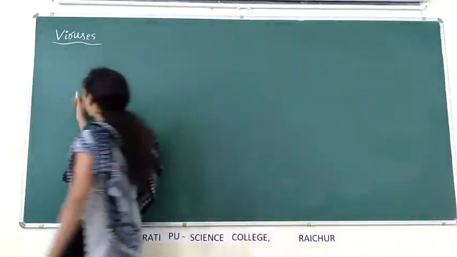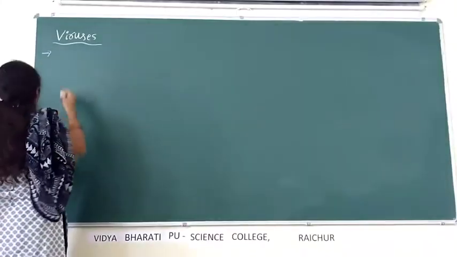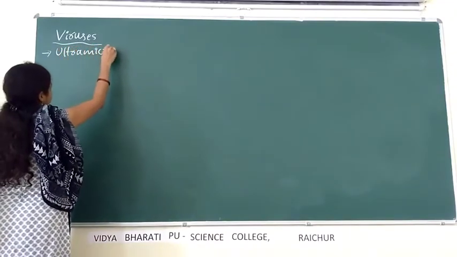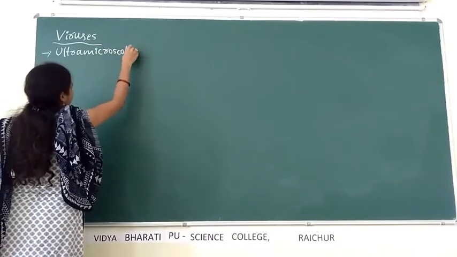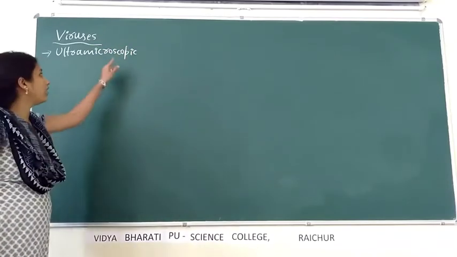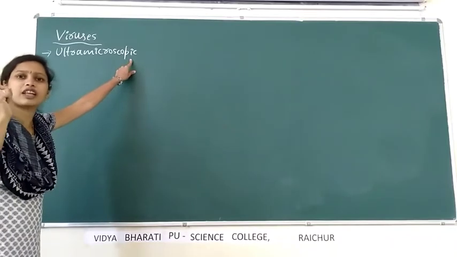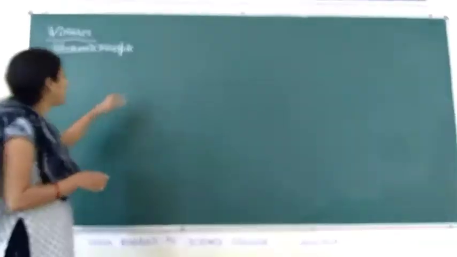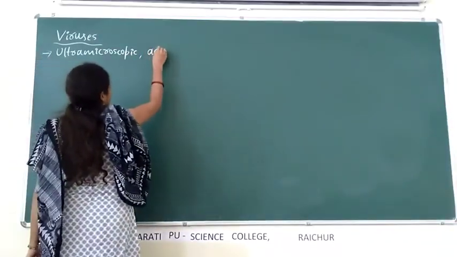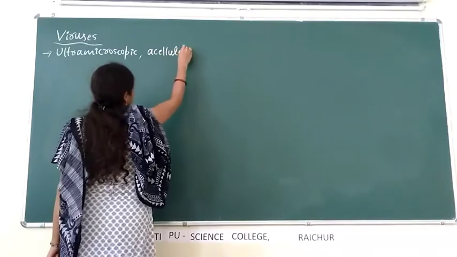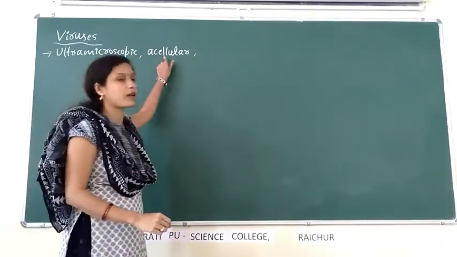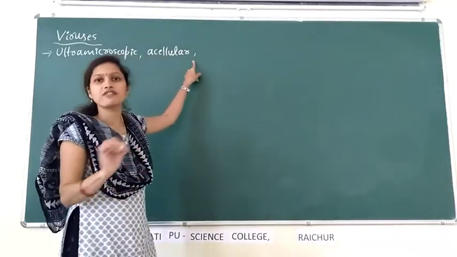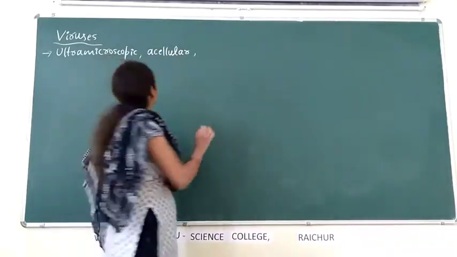Viruses are ultra microscopic, meaning they are very, very small. Without a microscope we cannot observe viruses. They are ultra microscopic and acellular. Acellular means absence of cell.